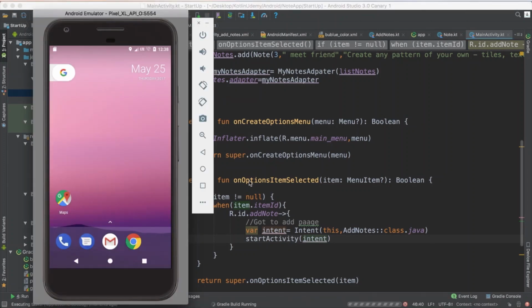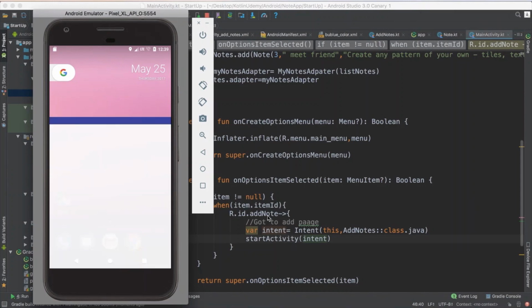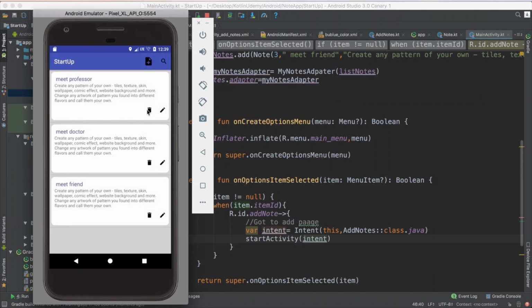So let me see how we will be able to pass data from one activity to another. You could do a lot with intent, that you will see later on. How we pass data between activities, we will see in the editing, when we want to edit something. So for now, we are just sending start activity, and later on we will send data also between activities. So wait a second and let me see what is going on.